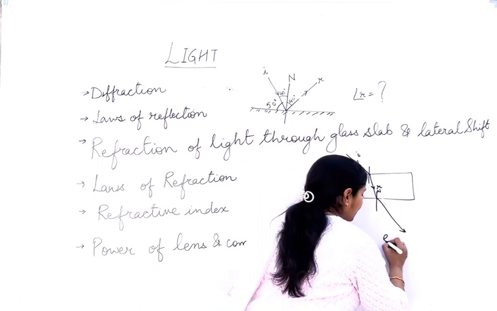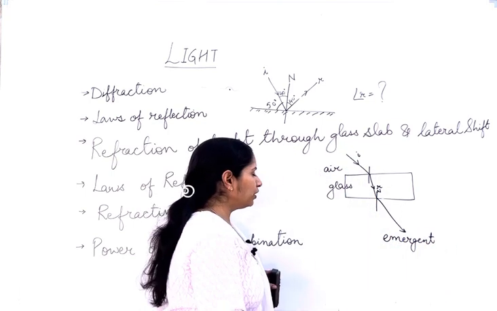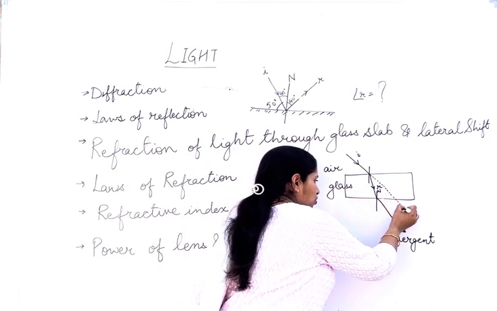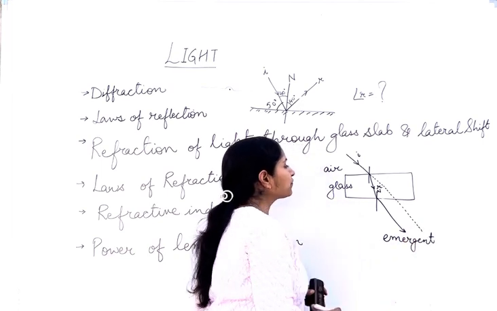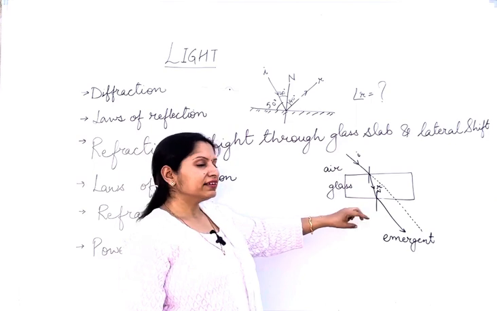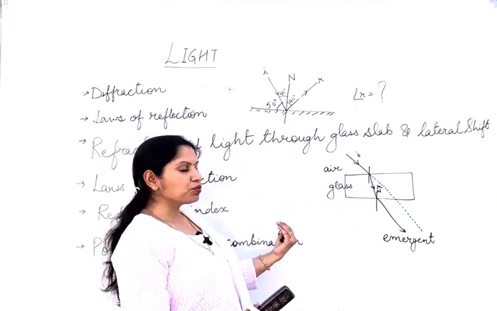The ray that emerges out is known as the emergent ray. If we extend the incident ray forward and compare it with the emergent ray, we find that the light ray has shifted towards one side.